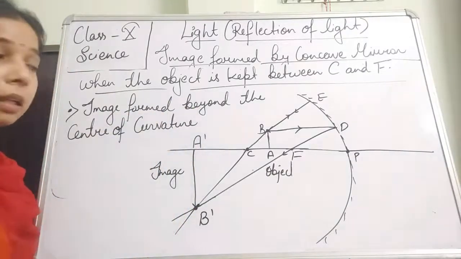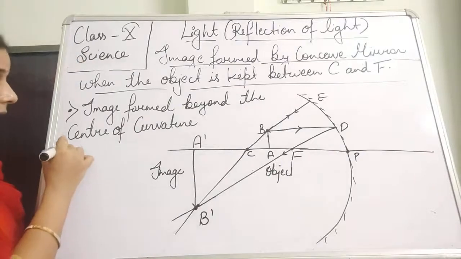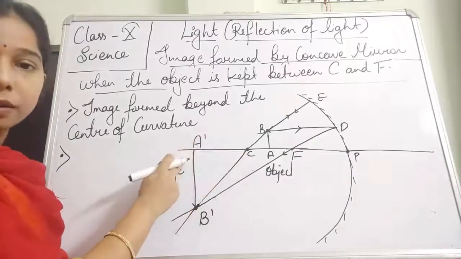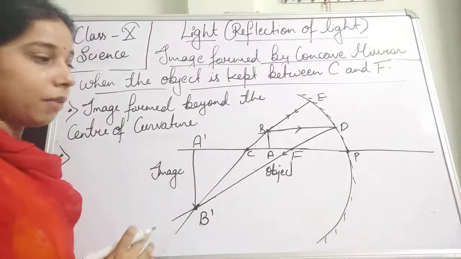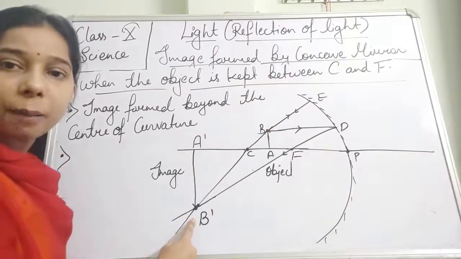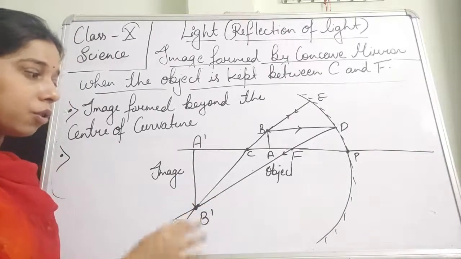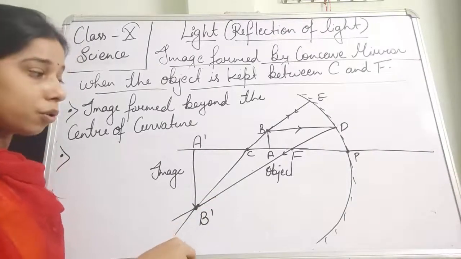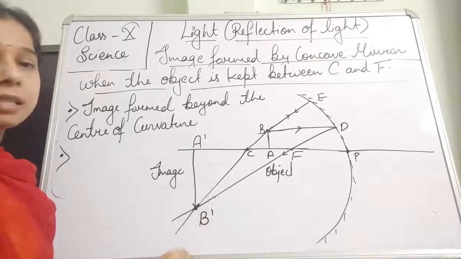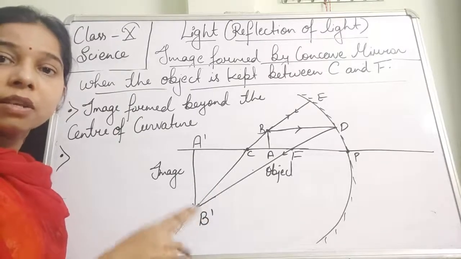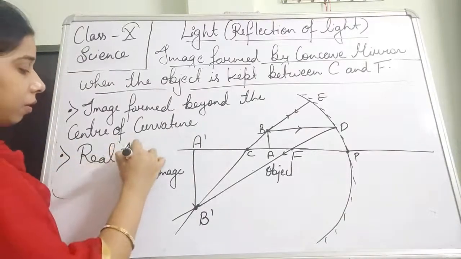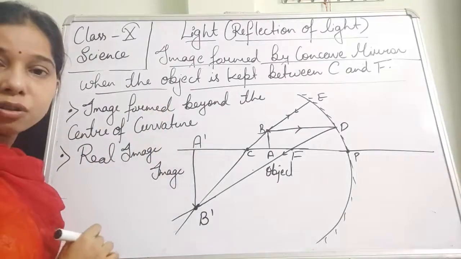The image formed here is beyond the center of curvature. You can see it is just before the center of curvature, so it will be beyond the center of curvature. The second thing, the image is formed by the actual intersection of the rays. We haven't shown it with a dotted line, we have shown it with a solid line, which helps prove that the intersection of the rays is happening here. So the intersection of the rays happens in front of the mirror, because of that it will be a real image, because actual intersection is going on.